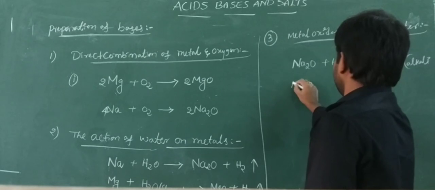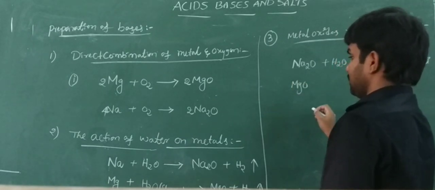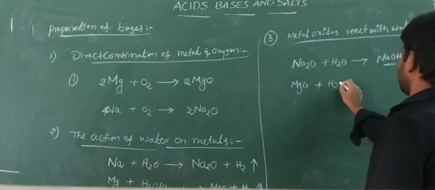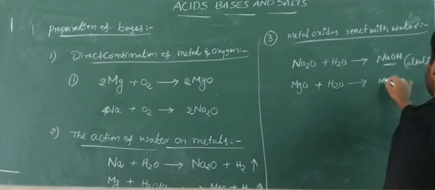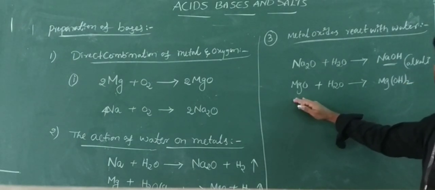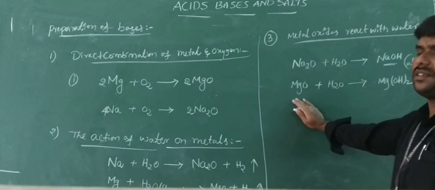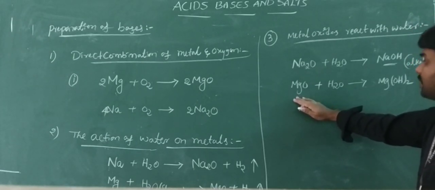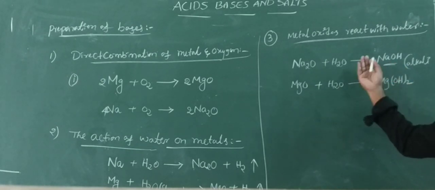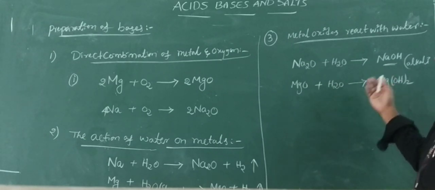Next, another example. Magnesium oxide. Magnesium oxide combined with water to form magnesium hydroxide. To form magnesium hydroxide. Okay, see, magnesium oxide is also basic in nature, and this basic oxide dissolves in water to form its hydroxide. This is one of the methods to prepare hydroxides.